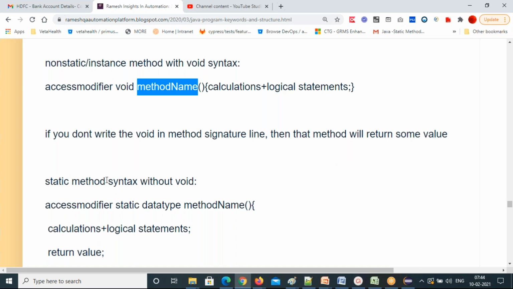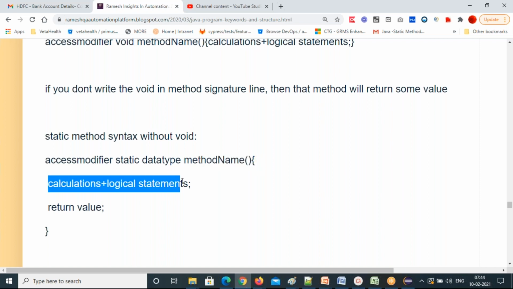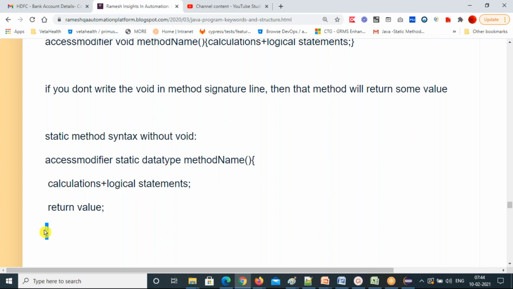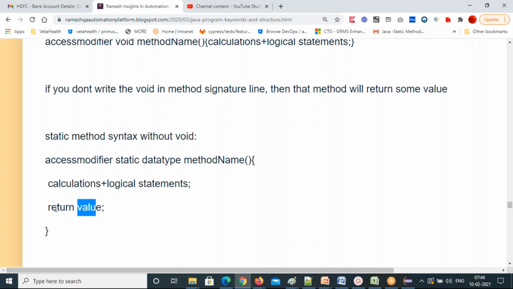So this is the syntax of a static method without void. Access modifier, static, data type, method name, parenthesis, curly braces, and you write calculations plus logical statements in the body. In the body, last, before closing the curly braces, you must write a return keyword. Return this output. The output will be stored in some variable, right? You can return it here with the return keyword.